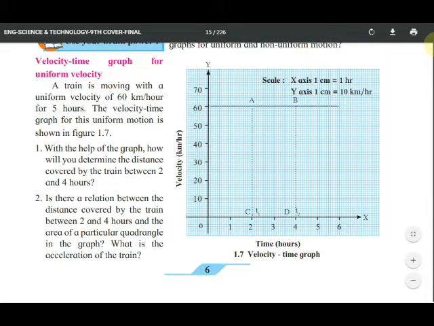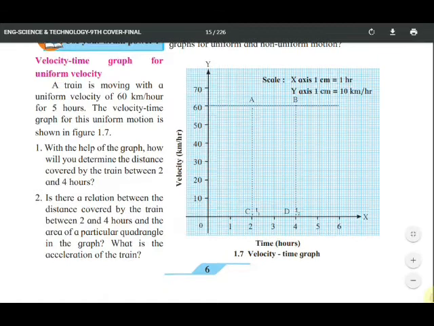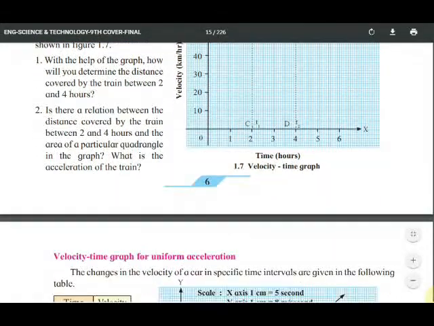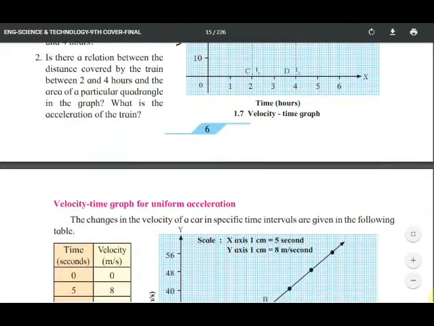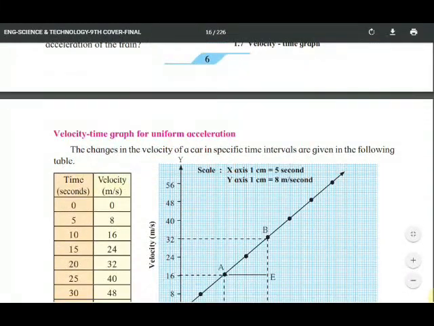The velocity and time graph of uniform velocity we have seen. Now we are going to see the velocity and time graph for uniform acceleration. The changes in the velocity of a car in specific time intervals are given in the following table.